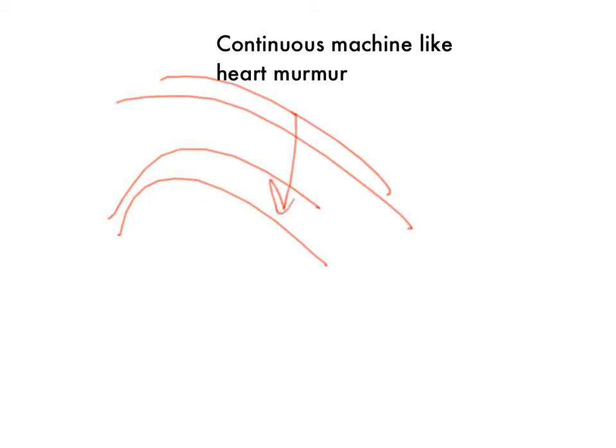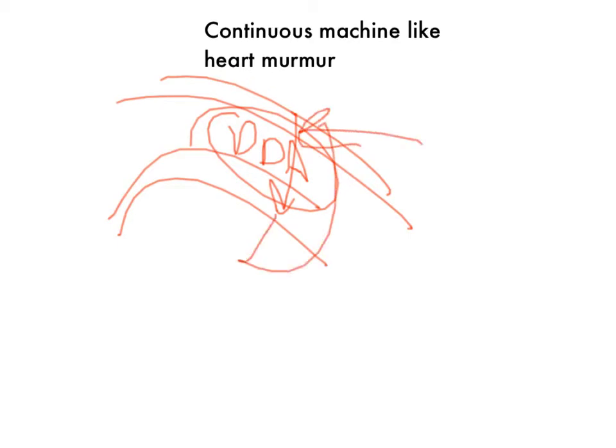And finally, a continuous machine-like heart murmur is going to be, this is your pulmonary artery, this is your aorta, it's going to be an open PDA. This is a machine-like murmur because the pressure in this artery is always higher than this one.